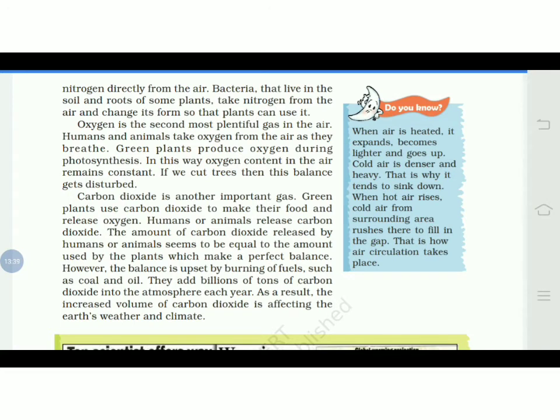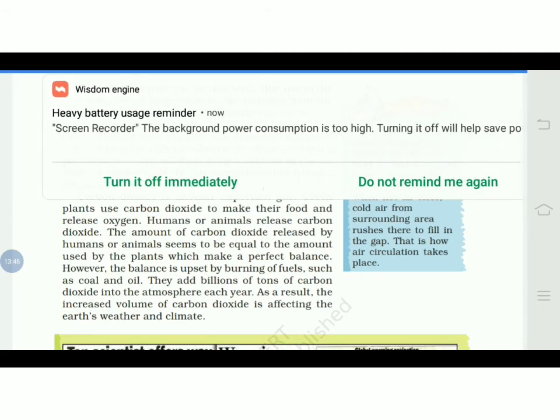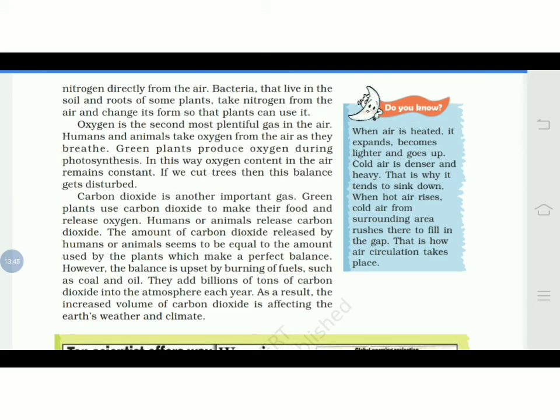Whatever gas we inhale and exhale, the plant also exhales oxygen in the same quantity. So the balance of the two gases, oxygen and carbon dioxide, is easily maintained, with equal amounts being released.